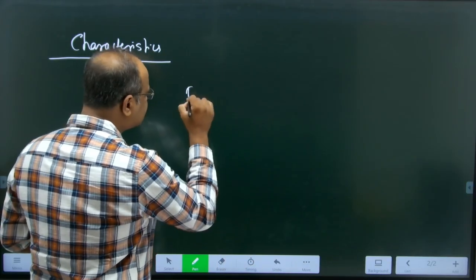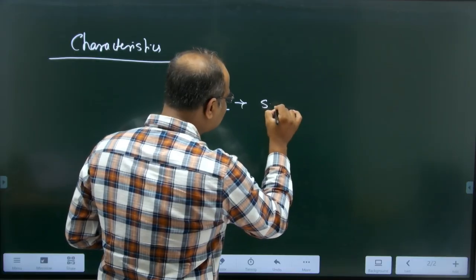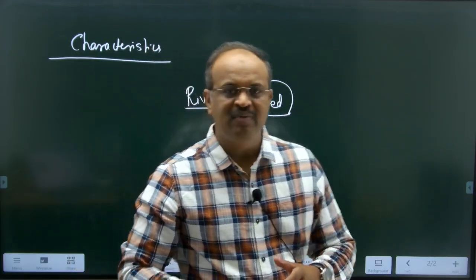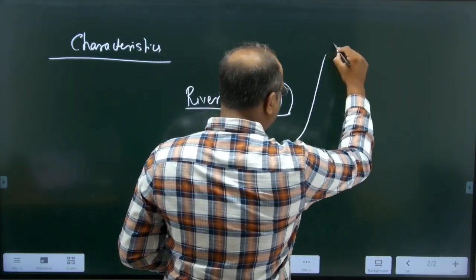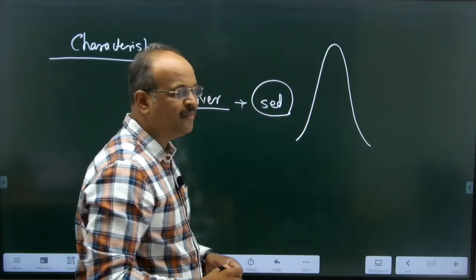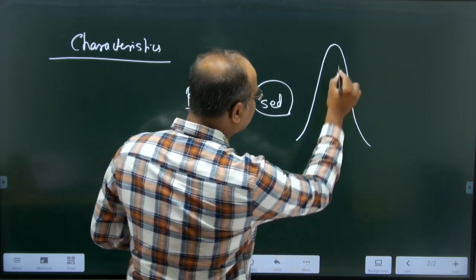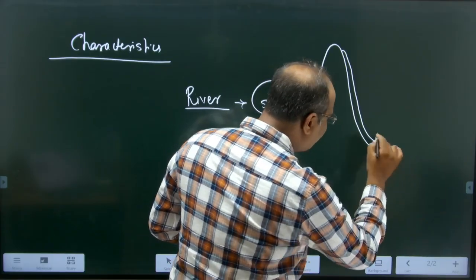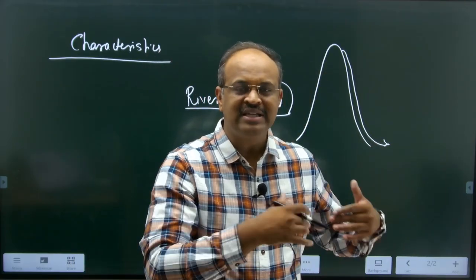The rivers bring the soil, or we can say sediments, from the different parts through which they have been flowing. For example, take the Himalayan rivers originating from the Himalayas. When they are flowing down the slope, they erode the rocks, and when they come to the foothills, their speed reduces.